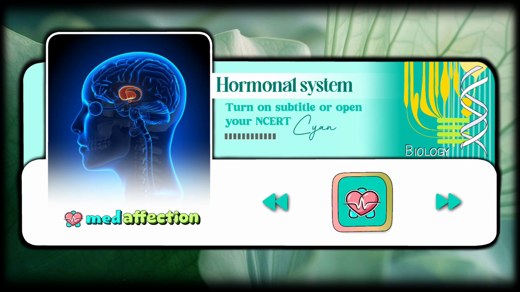The adrenal cortex secretes many hormones, commonly called corticoids. The corticoids, which are involved in carbohydrate metabolism, are called glucocorticoids. In our body, cortisol is the main glucocorticoid. Corticoids, which regulate the balance of water and electrolytes in our body, are called mineralocorticoids. Aldosterone is the main mineralocorticoid in our body.